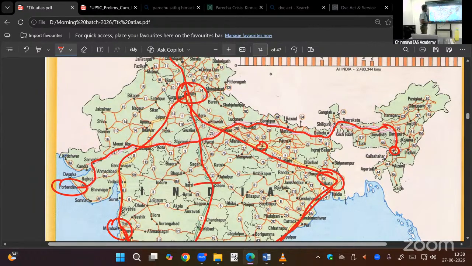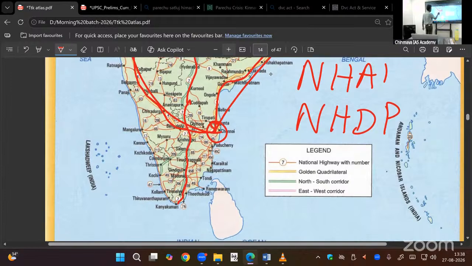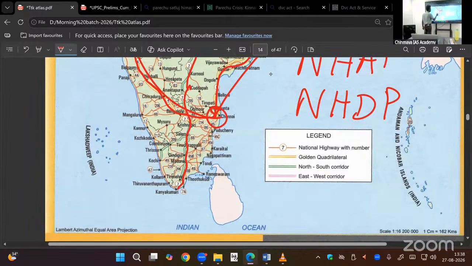In that, only one exception is this. It was the road connecting Salem to Kochi. Why? Kochi is the major port on the west coast, one of the major ports. We should not leave it from this corridor. That is why we connected this spur. That is one extension. North-south corridor, Cochin extension. What I spoke now is in an Indian geography book.